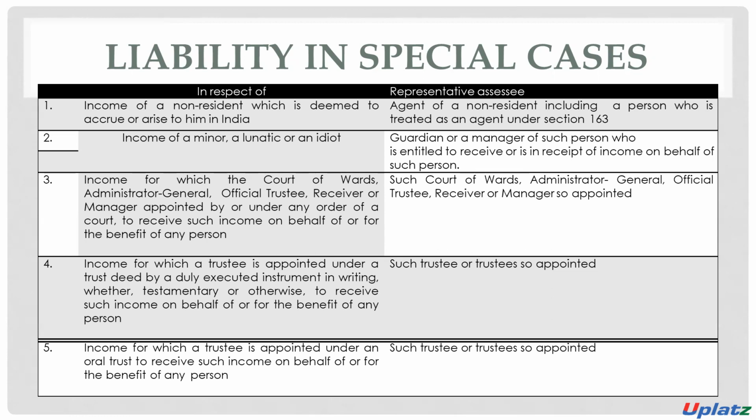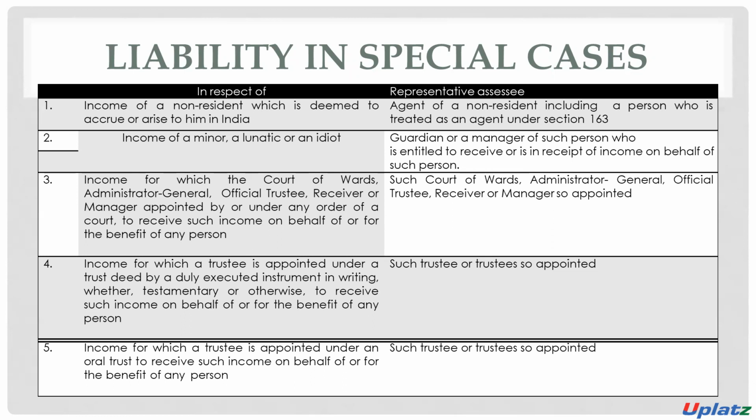Number 5, income for which a trustee is appointed under an oral trust to receive such income on behalf of or for the benefit of any person. In the fourth point, the trustee is appointed by a duly executed instrument in writing, meaning there is a proper deed about his authorization. But in the case of the fifth point, the trustee is appointed on the basis of an oral trust.